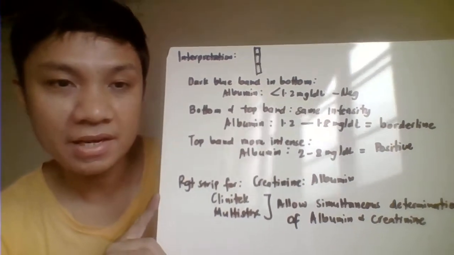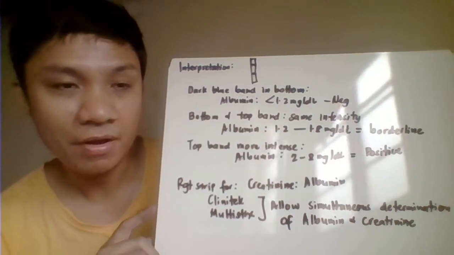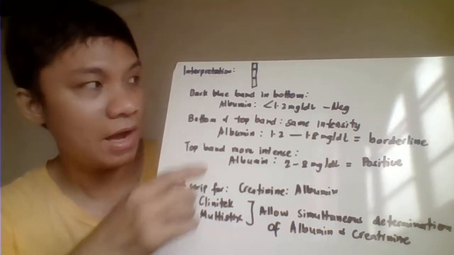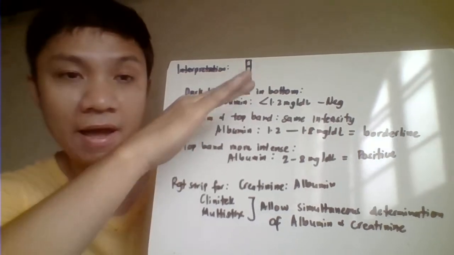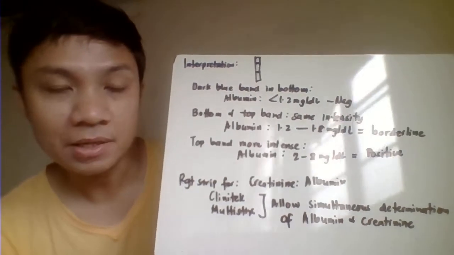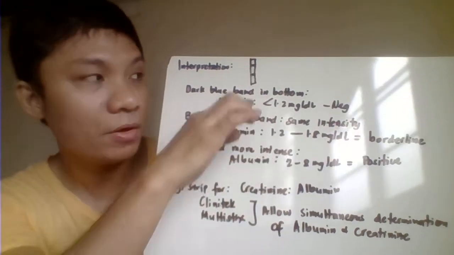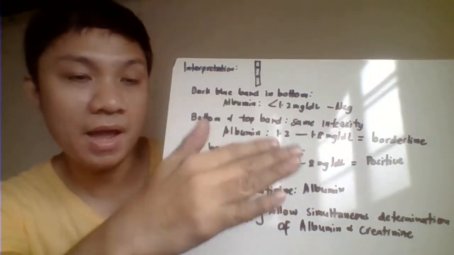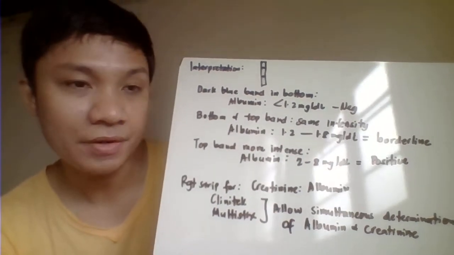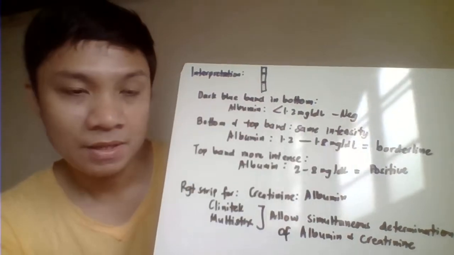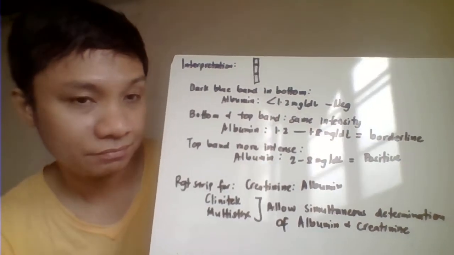Okay, then we have here the interpretation of the result of your Immunodip. So again, what you have here will be the production of two blue bands, one in the bottom area, nasa baba, another one on the upper area. For our interpretation, if the blue band in the bottom area is more intense compared with the upper area, that will signify an albumin concentration less than 1.2 mg per dL, and we consider that as your negative result.